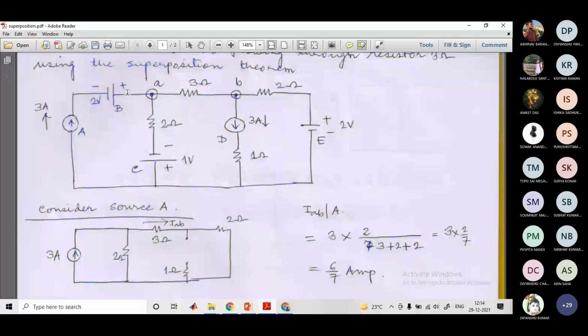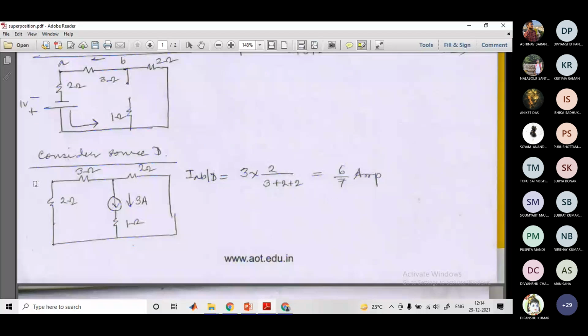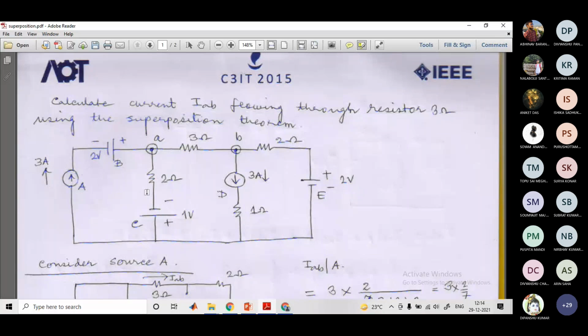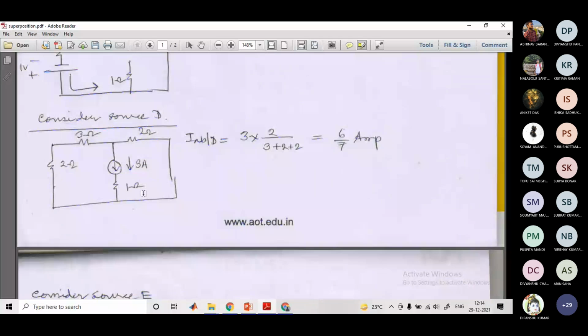Whenever there is an open circuit between these two terminals, so if there are two wires lying from this node and from this node, that means it is an open circuit, so we don't need to draw it. That is why I have not drawn these two leads from here. And for the others, I just replaced them by a short circuit. So I have shorted this and this, and I left only the current source 3A. So this is now the reduced circuit.